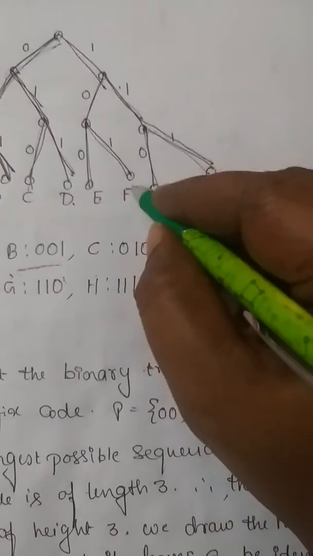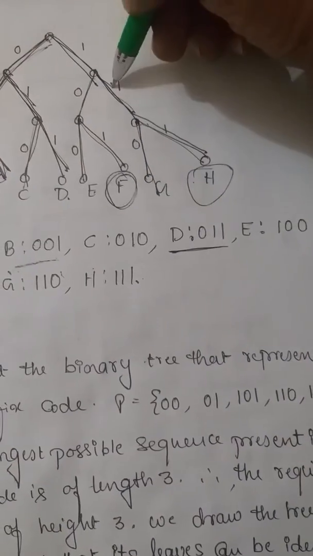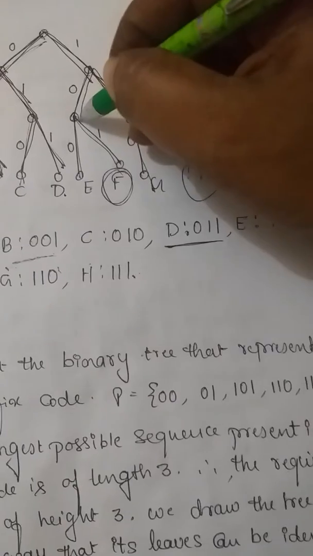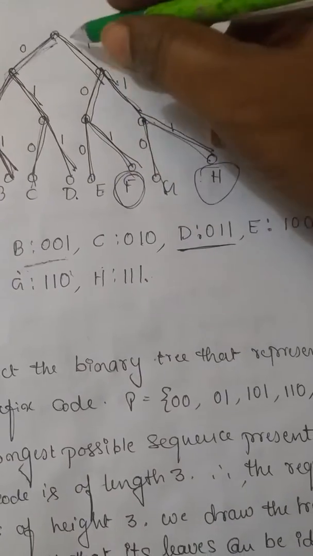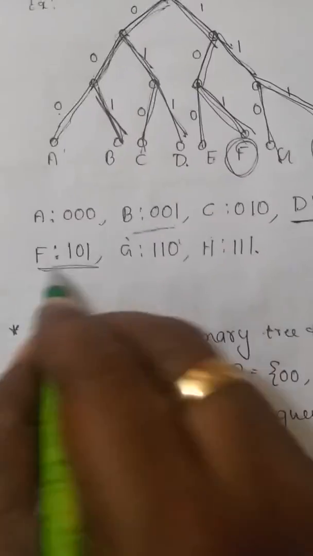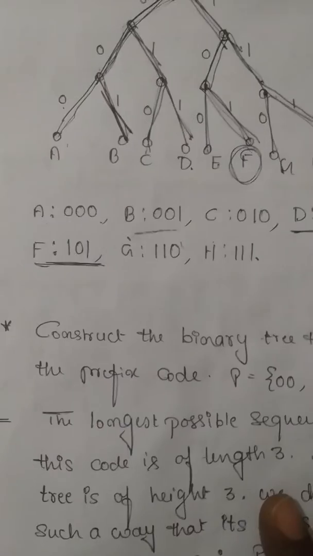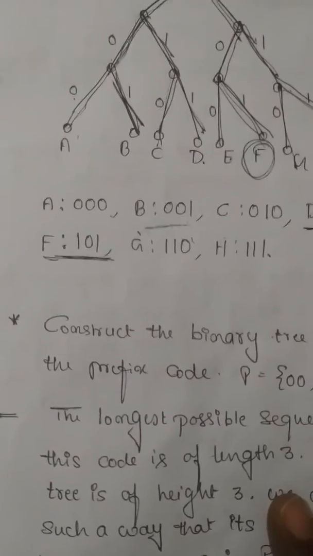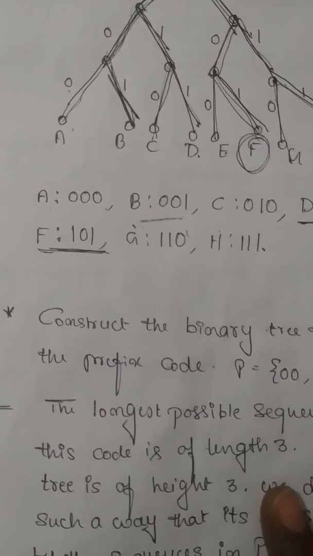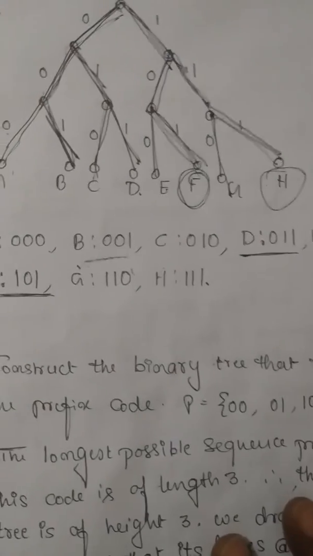So for F, I think you can easily calculate. See here 1, 0 and 1, correct? 1, 0 and 1. So that's what we have taken here. F means 1, 0, 1. Okay, this is the way that we can represent any symbols by binary sequence by the use of a tree, binary tree or complete binary tree.